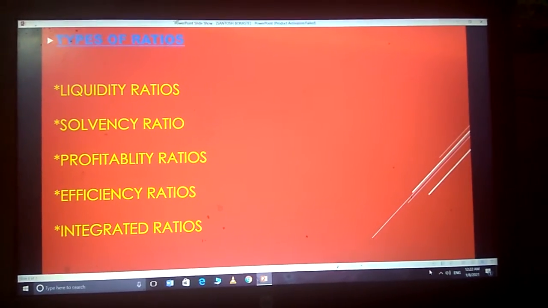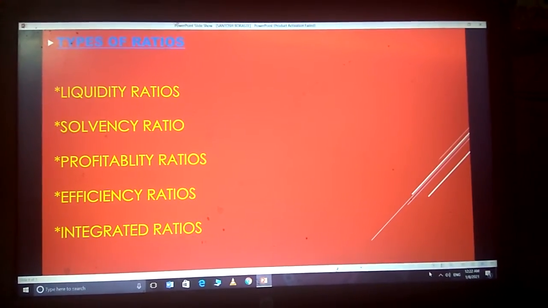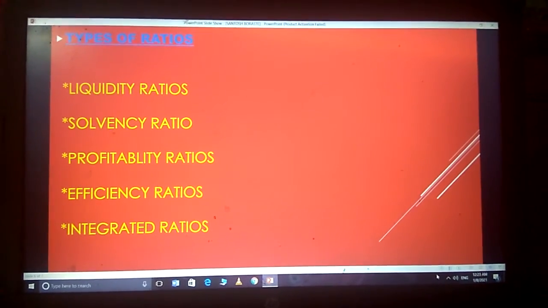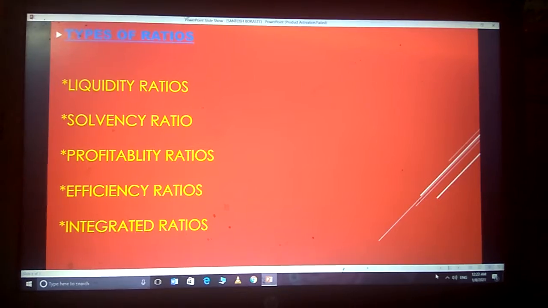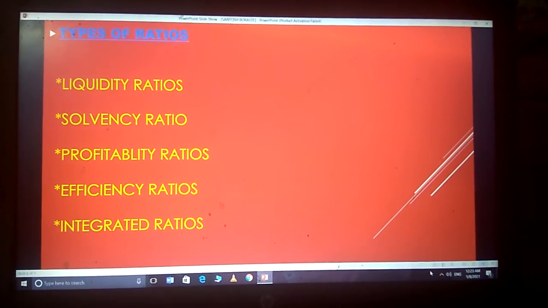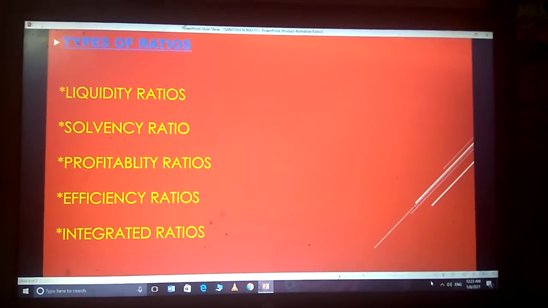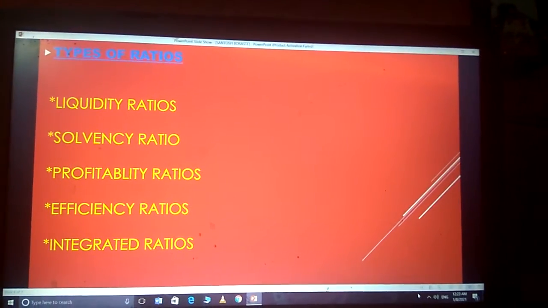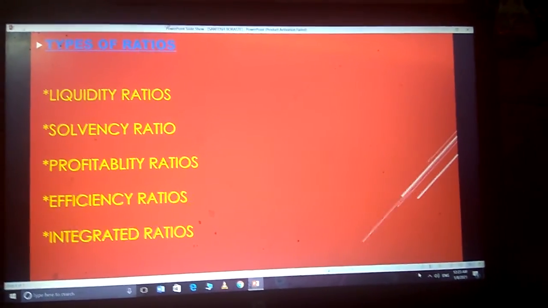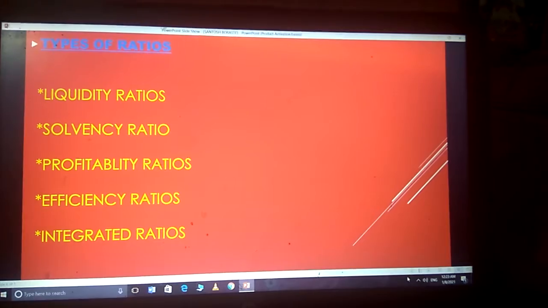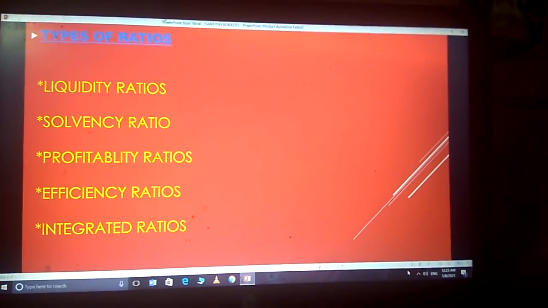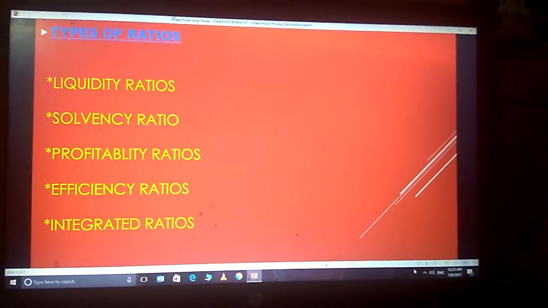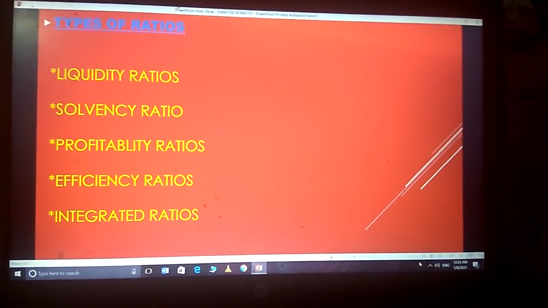The efficiency with which assets are managed or used is reflected in the speed and rapidity with which they are converted into sales. Stock turnover ratio, or we can say inventory turnover ratio, receivable or debtors turnover ratio, total asset turnover ratio. These are all efficiency ratios.